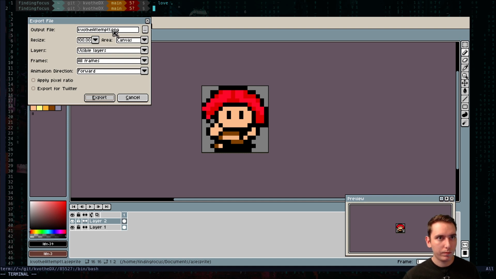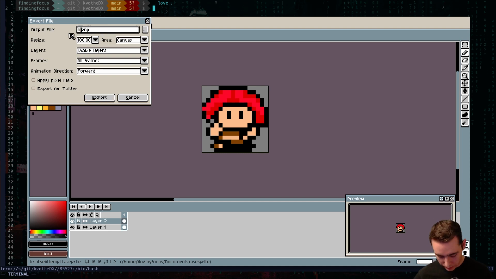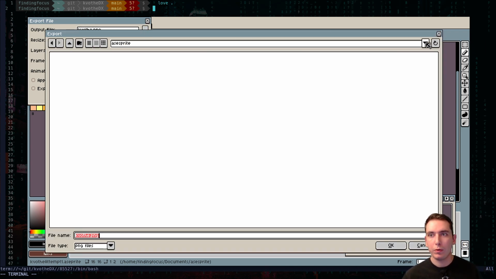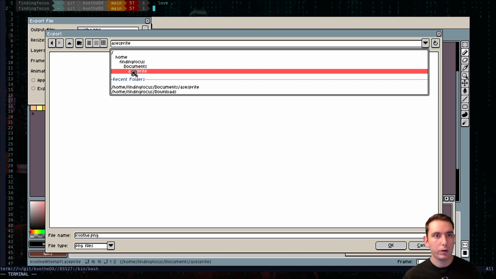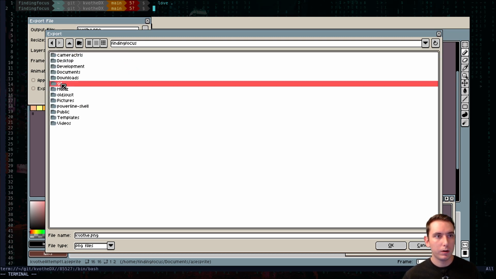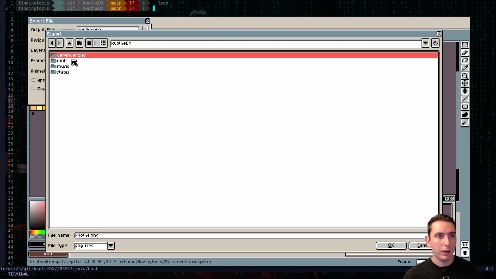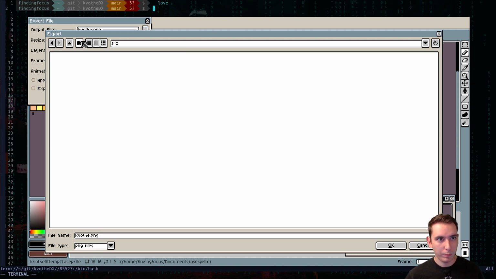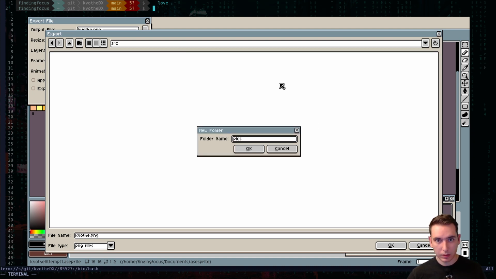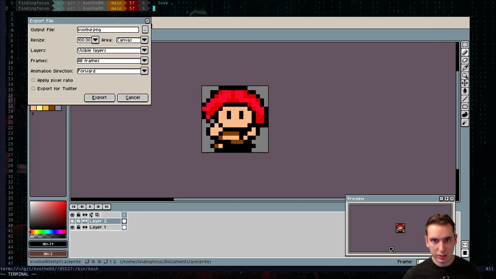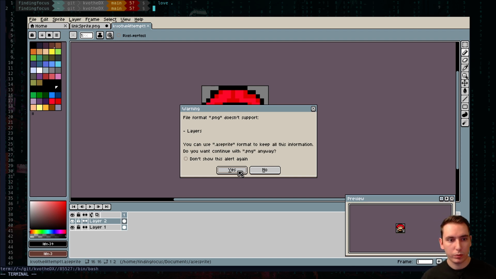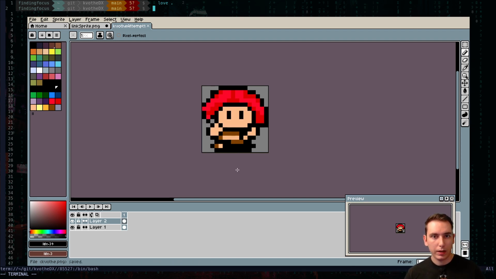and we want to put it, we can call it Kvothe. We'll put it in our repo under source, right? So we'll go to our repo, and we don't have a folder here, so we'll just make one called source, and then we'll make pics, and we'll save it here as Kvothe PNG. Okay, so it doesn't support layers. Okay, that's okay.